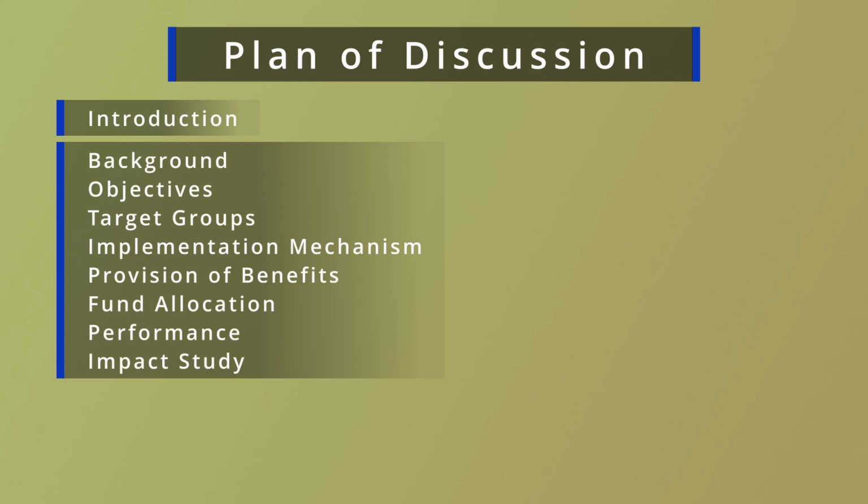Section 5 is the provision of the benefits of this program, whereas section 6 explores the fund allocation for this program, and section 7 describes the performance of this program on the basis of certain key indicators. Section 8 explores the impact of this program on the rural economy of India, and the final section gives some concluding remarks.